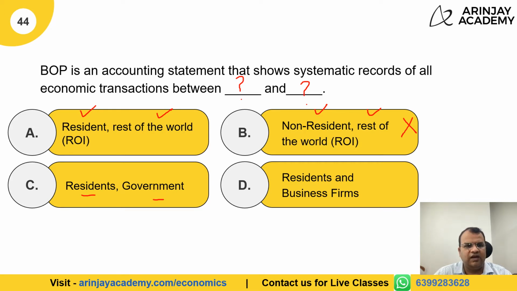The resident and a government transaction, if this be the case, then this would have become a totally domestic transaction, which is not covered. Resident and business firm, again, this is a wrong answer. The correct answer is that it's a statement which shows a systematic record of all economic transactions between the residents and the rest of the world.